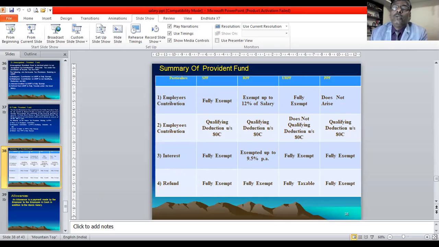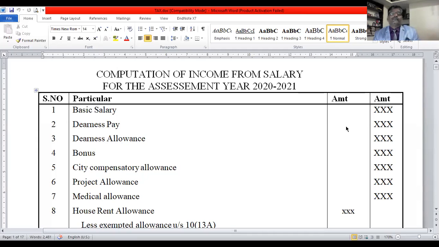Now I'll give you the format of calculation of salary. You see this. This is the form of computation of income from salary for the assessment year 2020-21. I listed some points. I have not covered all the points.